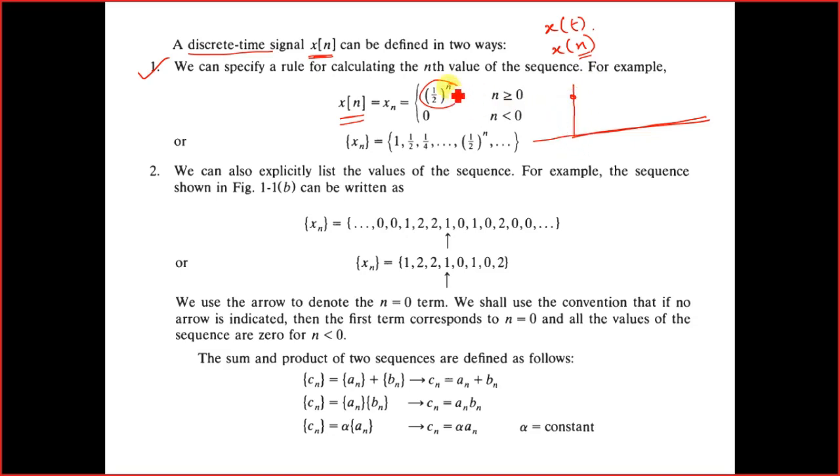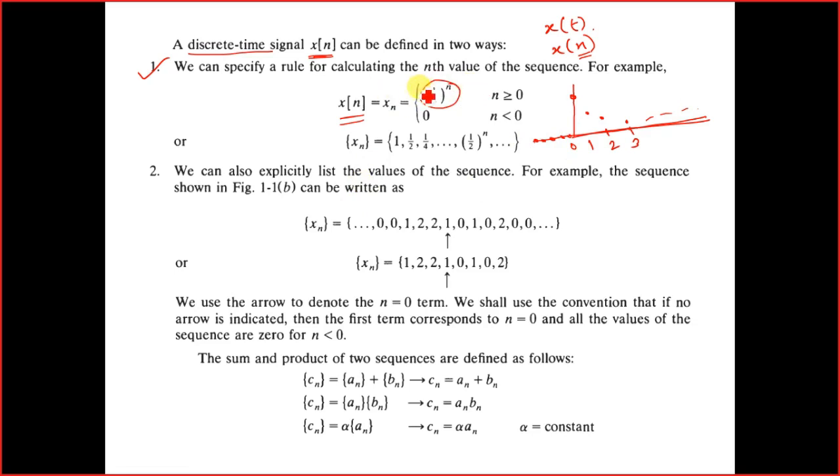When n is equal to 1, we get 1/2. When n is equal to 2, we get 1/4. Then n equals 3, we get 1/8, and so on. It will go on up to infinity. However, at n less than 0, we have values of 0.